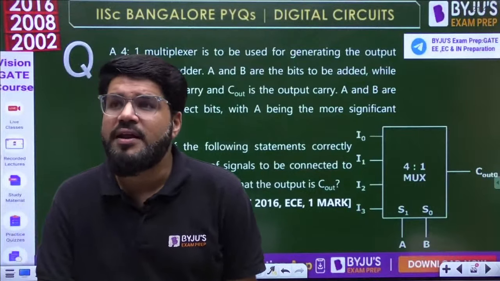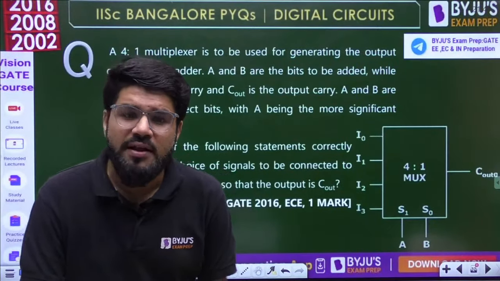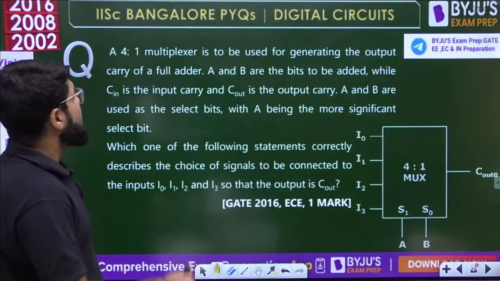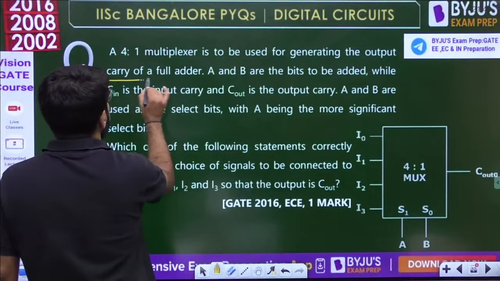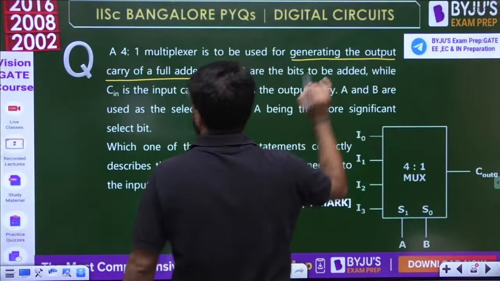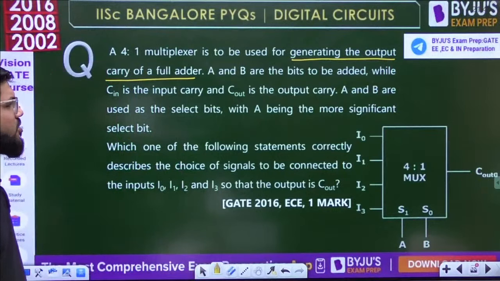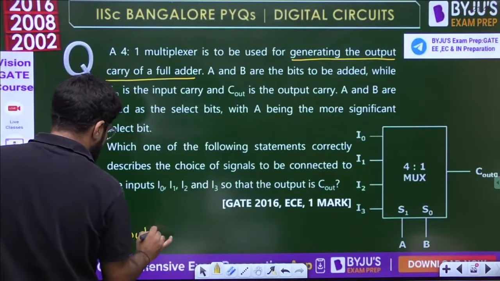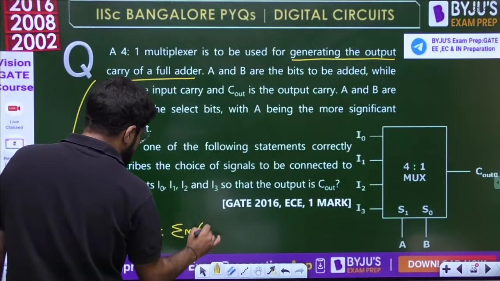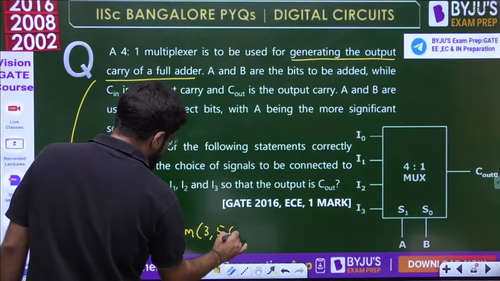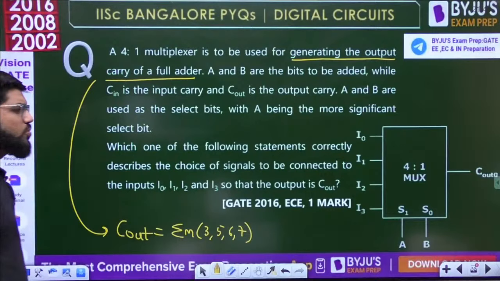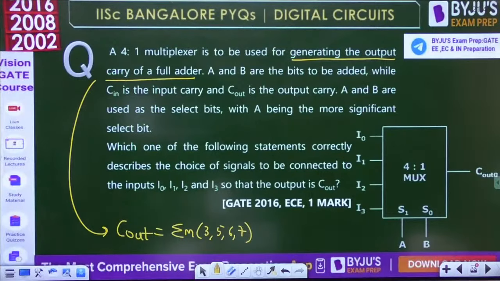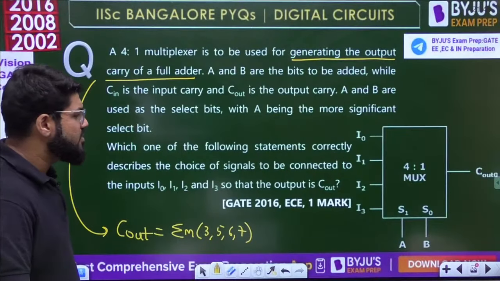Now, what is the full adder carry output? That's what it is used for generating the carry output of a full adder. So what is the carry output of a full adder? It is given by summation of the minterms 3, 5, 6, 7. That's what you must be aware about so that you solve this question.